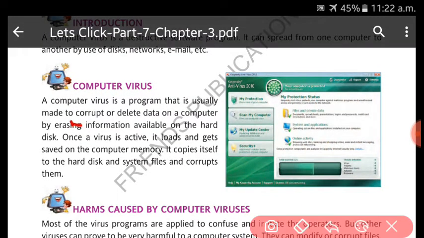As mentioned here, it corrupts or deletes data on the computer system. Remember, once a virus is active, it loads and gets saved onto your computer memory, and whenever you turn on your computer system, it will always harm you. Remember.